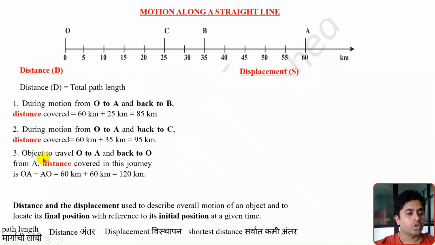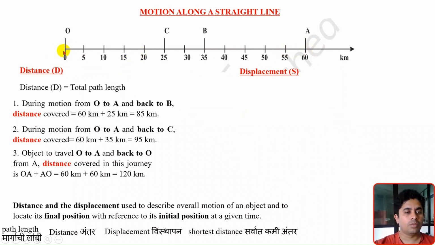Right? Now I am considering the object has traveled from O to A, and from A it has come back to O again. In this journey, what is the total path length? What is the O to A distance? O to A distance is 60 kilometer, and from A to O it is how much? It is 120 kilometer. Here also you have not considered any sign convention.